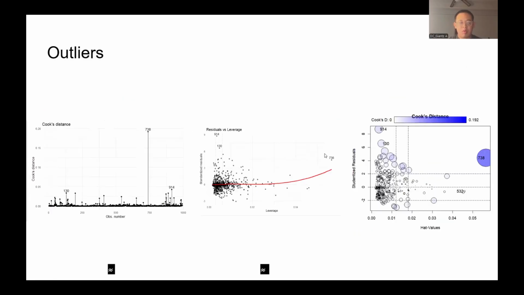And then going forward, we could look at the outliers and we could see some extreme outliers like case 738. And looking at the Cook's distance in the rightmost graph, we may also have to apply robust regression to this model, and to this data to be more precise.